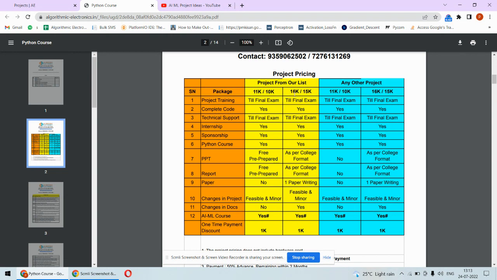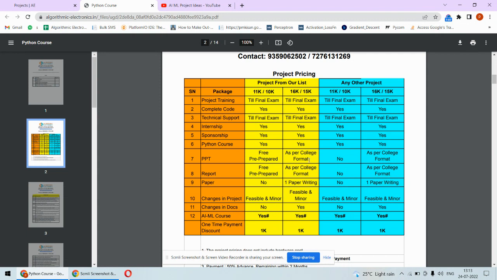Now if you choose the project from our list and you need documentation part from us, so that means if you are not ready to edit the freely provided PPT and report, you need that editing part from us. In that case, this package you can consider, which is 16k oblique 15k package. So if you pay one time, there will be 1k discount. Means that will be at 15k plus this AI/ML course is there.